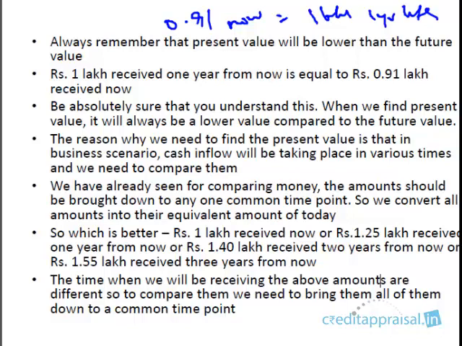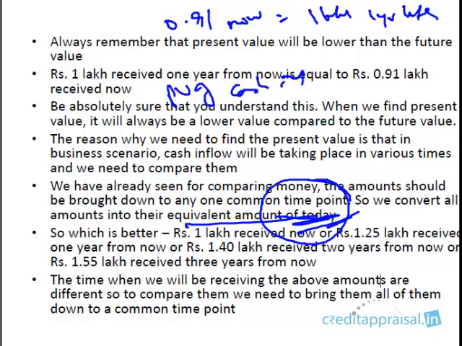So we understood the reason why we are doing all this. In business scenarios, cash inflows will be taking place at different times, and cash outflows will be happening at different times. So we need to convert all of them to the equivalent amount today, right? They will be happening at different points of time, 1 year from now, 2 years from now. So you have to bring all those amounts to the value of today. What is the present value of all those cash flows? What is the present value of cash inflow from the project 1 year from now, 2 years from now, 10 years from now?